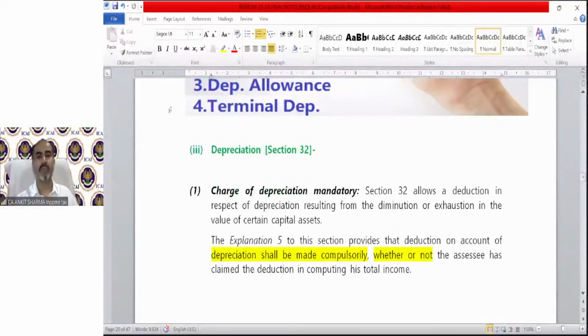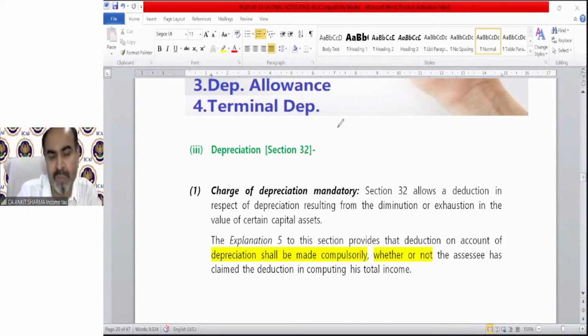Section 32 allows a deduction in respect of depreciation resulting from the diminution or exhaustion in the value of certain capital assets. Explanation 5 to this section provides that deduction on account of depreciation shall be made compulsorily, whether or not the assessee has claimed the deduction in computing his total income. Now, very interesting thing: depreciation is mandatory, whether you claimed it or not. What is the meaning of this?